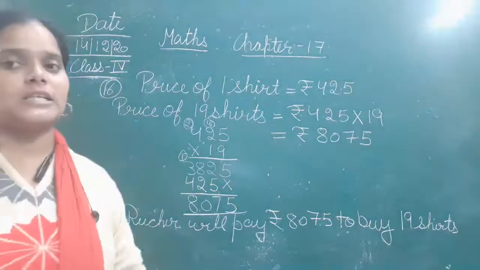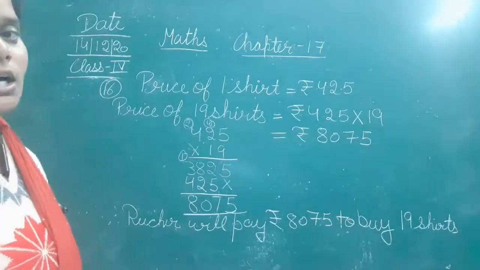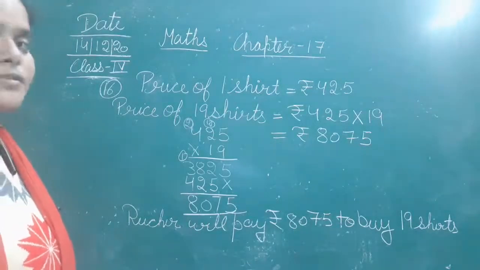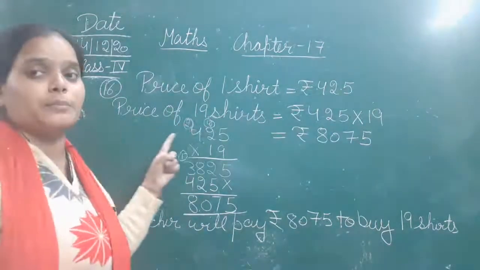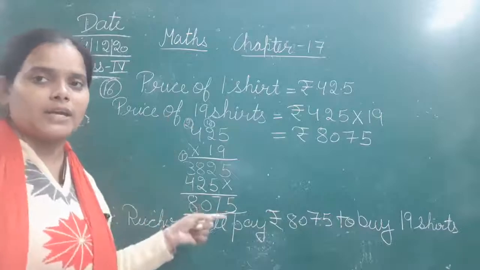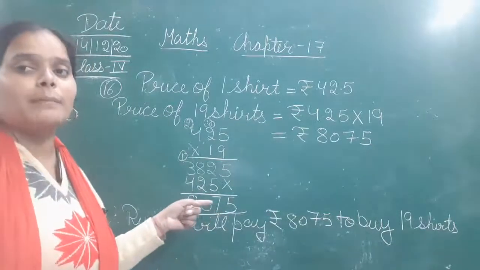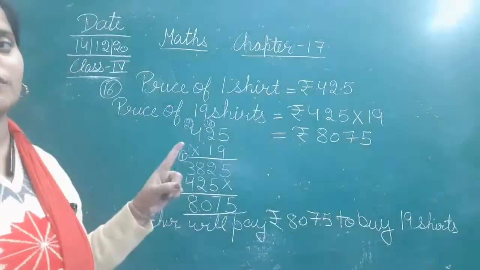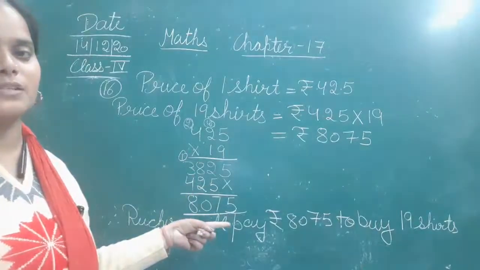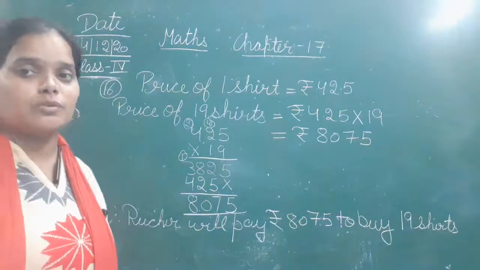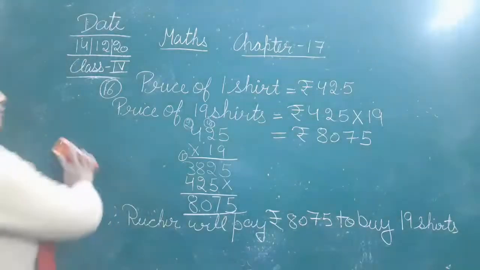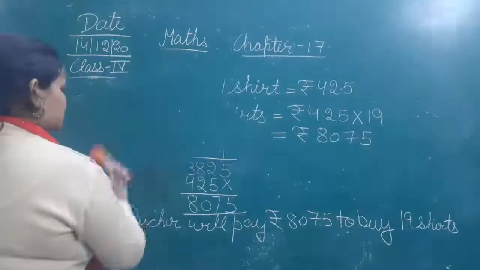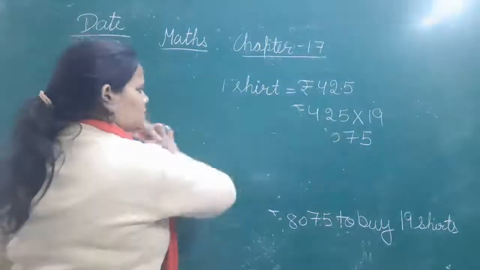So how much money will he pay to buy 19 shirts? 8,075. Okay. So the price of one shirt was given. We have to find the price of 19 shirts. That we have calculated by multiplying the price of one shirt with 19, that is 8,075, and this is the amount that Ruchir will pay to buy 19 shirts. Clear? Let's move on to question number 17 from the same chapter.